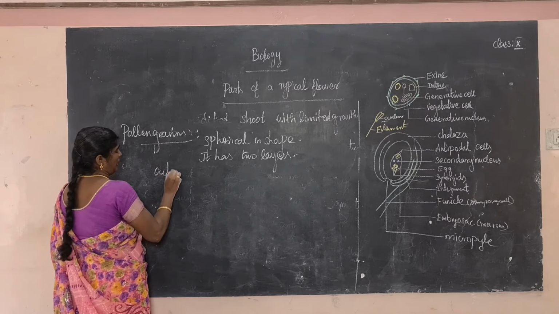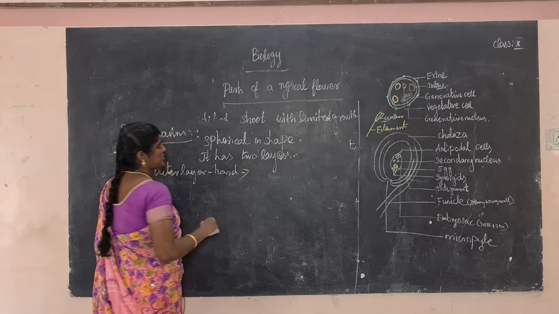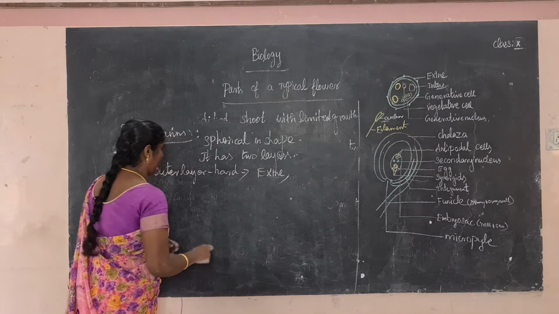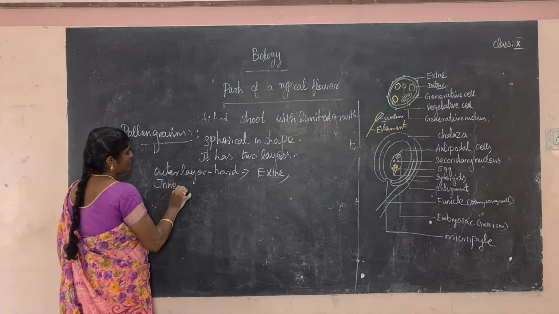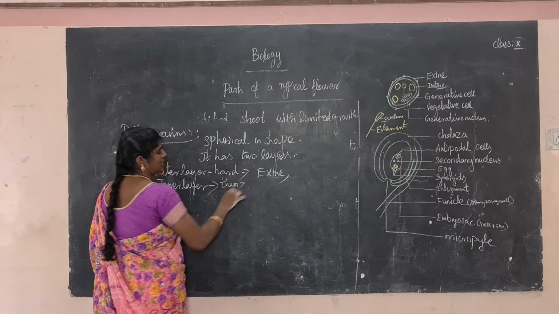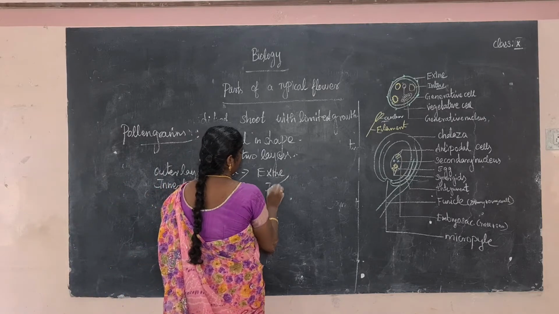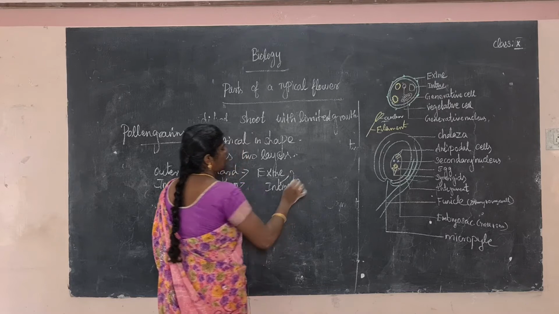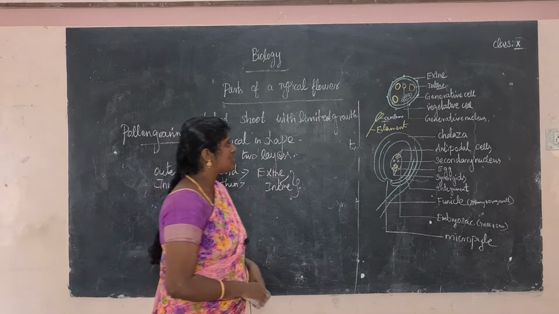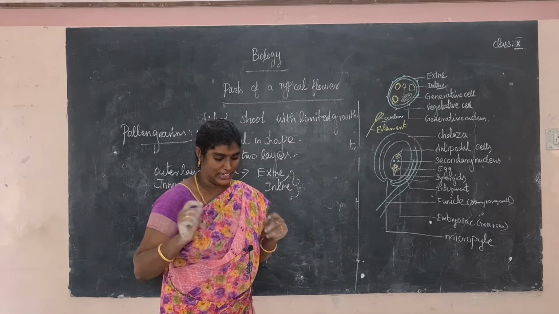The outer layer is very hard and is commonly called the exine. Another one, the inner layer, is a very thin layer. It is commonly called the intine layer. So what are the two layers? The first one, the outer layer, is very hard and is called the exine. The other, the inner layer, is very thin and is called the intine.